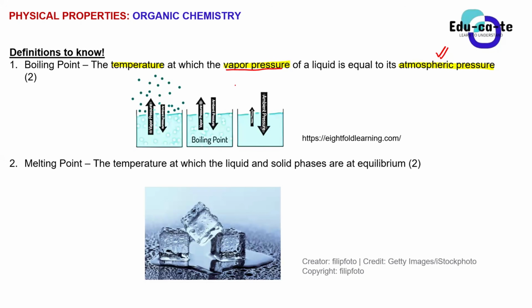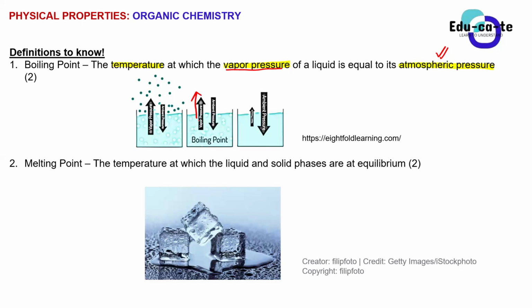So the vapor pressure, we're still going to define it formally, but basically the vapor pressure is the pressure that is caused by the steam. That is the one represented by this upward arrow. There's not really a need for you to know these models, guys. This is just me trying to put you into picture to say that we've got something known as a vapor pressure, which is just basically the pressure that is exerted by this vapor.